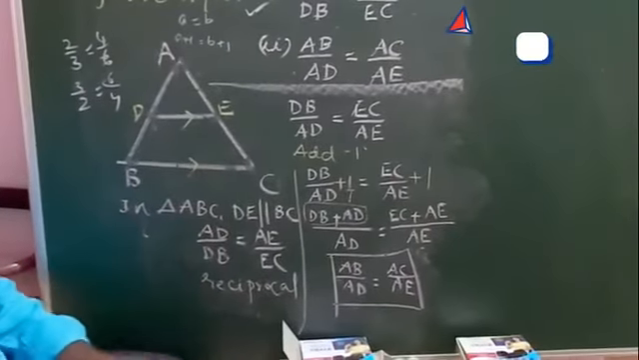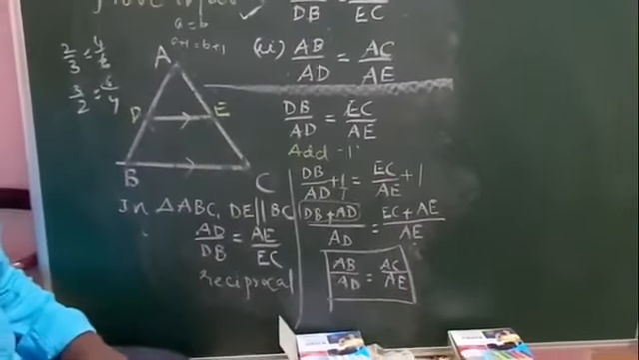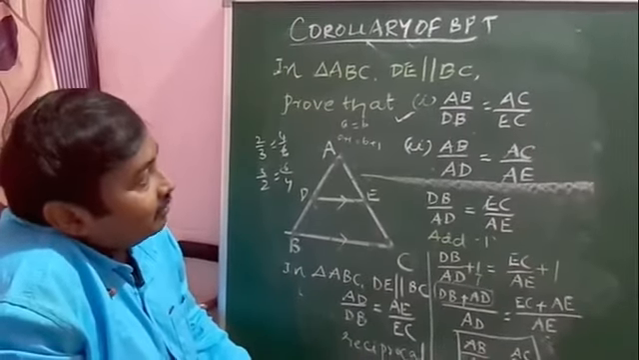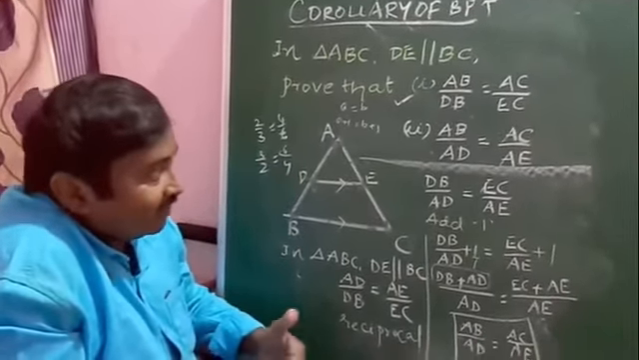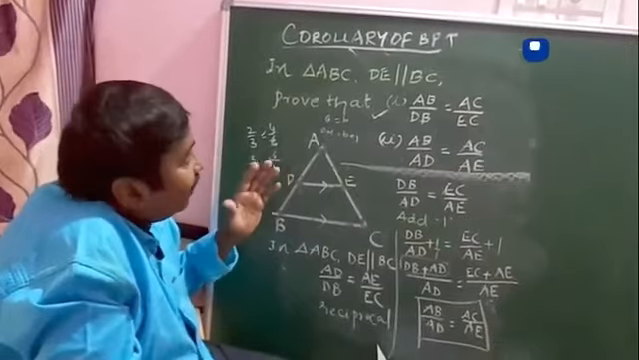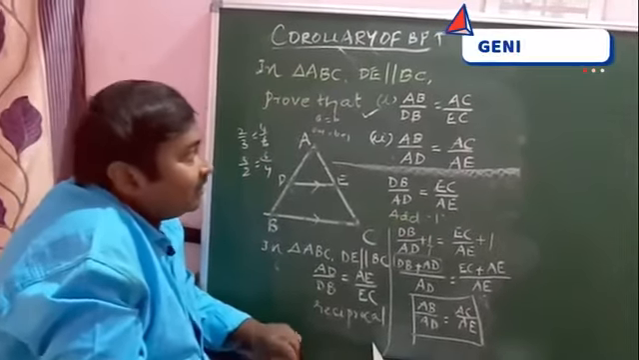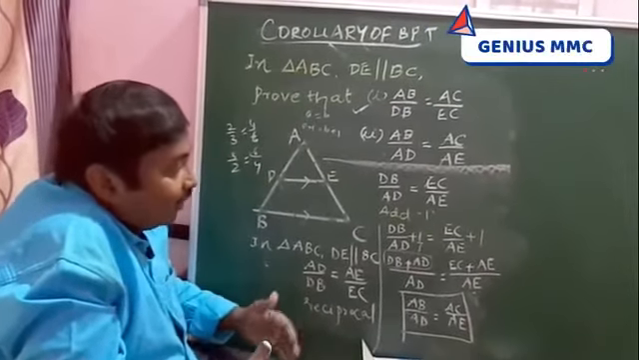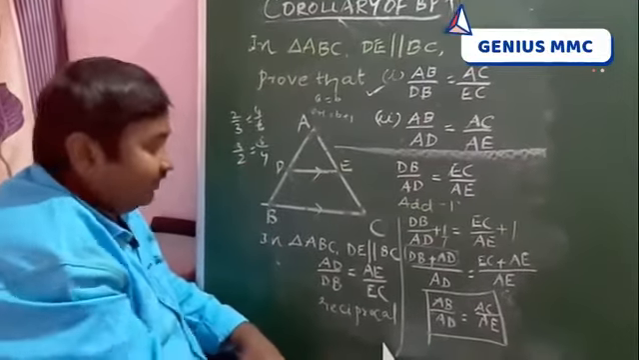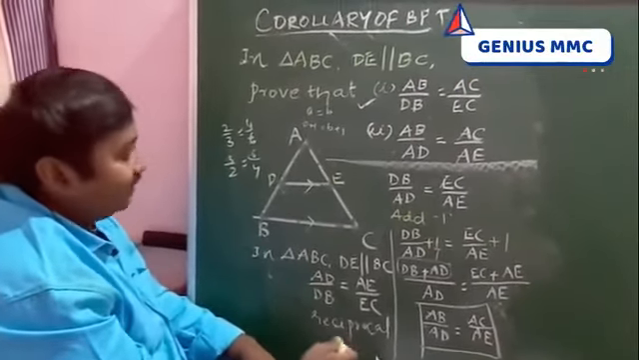Actually these two are what? Corollary of BPT. So remember students, BPT can be written in some other ways also, what we have explained earlier. So that we have proved here. This is called corollary of BPT. Corollary means nothing but sub-theorem. That is theorem, sub-theorem. How we can write sides in other ways, proportional. So one question may be asked in the examination like this.